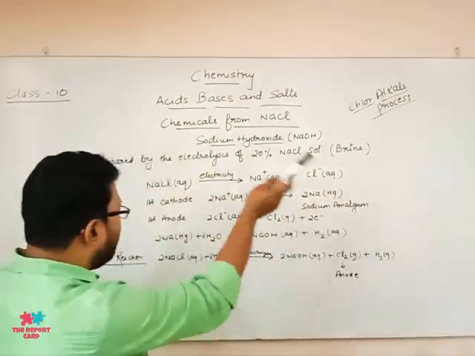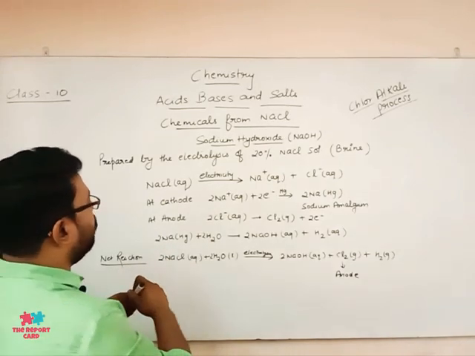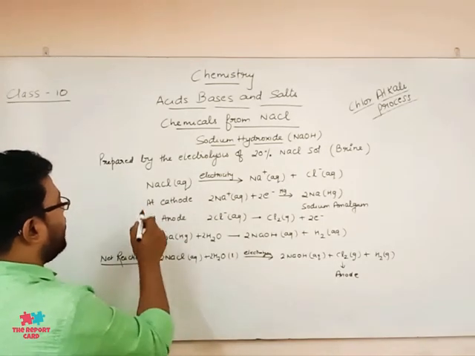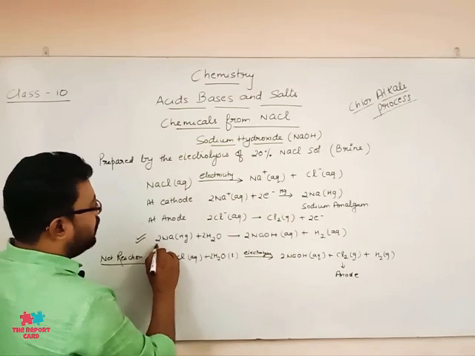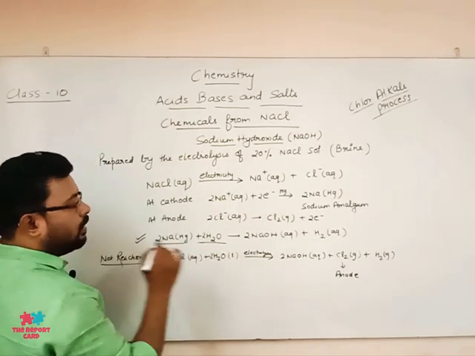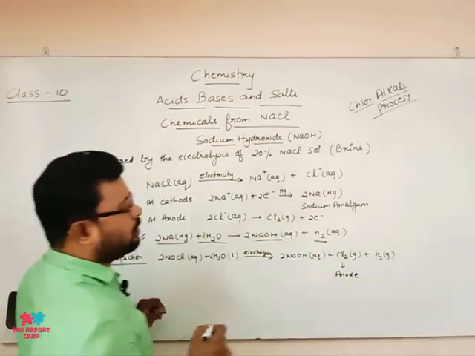Now this sodium amalgam reacts with water. You can see this happens at the cathode, this happens at the anode, and this is what is happening ultimately. The sodium amalgam reacts with water to form sodium hydroxide and hydrogen.